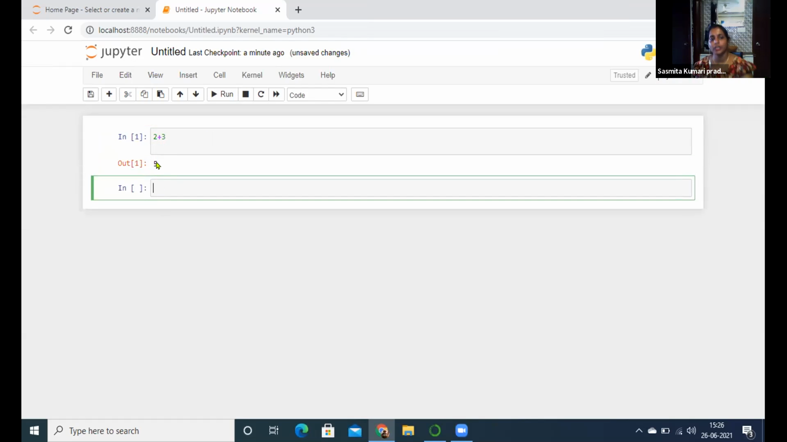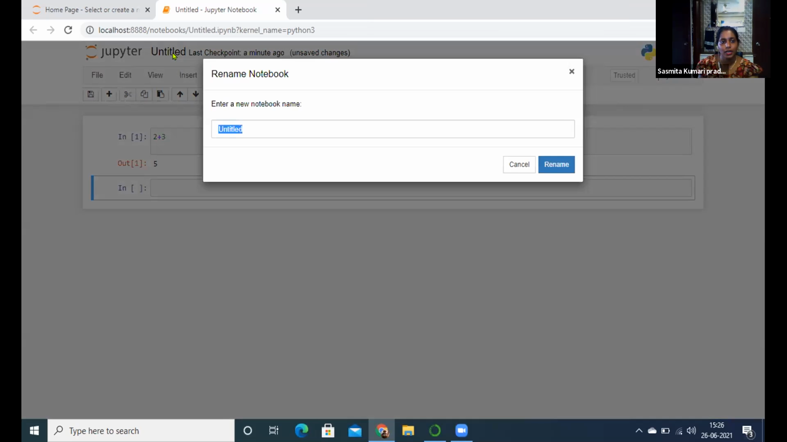Now save. Click on Untitled at the top, next to Jupyter. Now write whatever you want. Write my first Jupyter program, or my first Jupyter notebook. Anything you write.